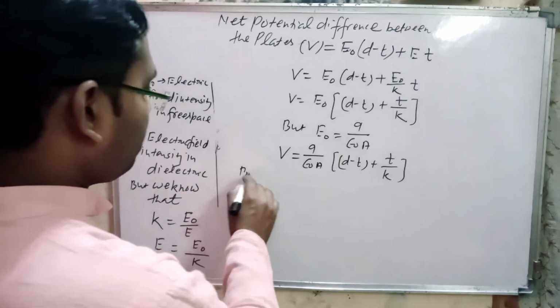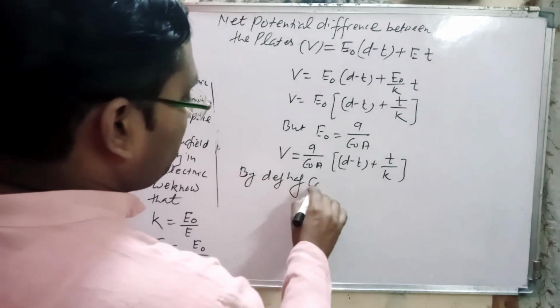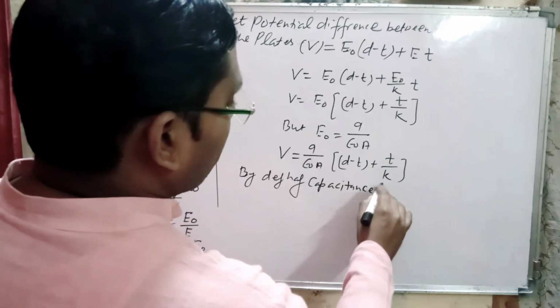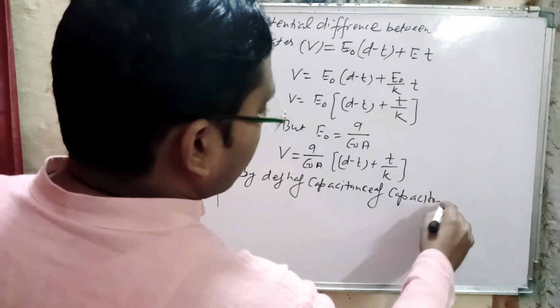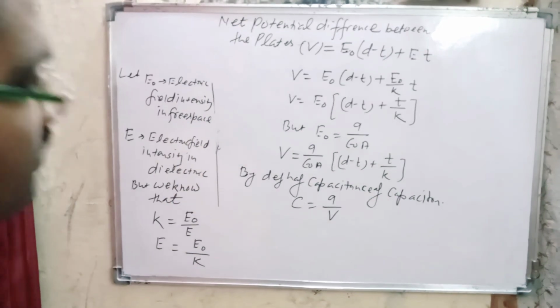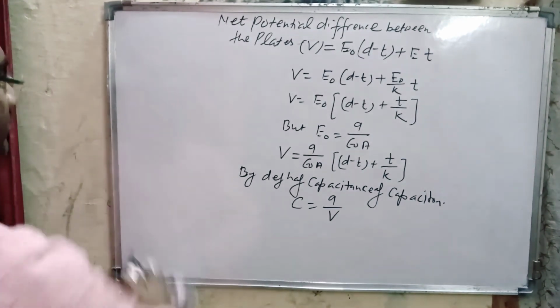By the definition of capacitance of a capacitor, C is equal to Q by V. Now we substitute the value of V, and we get the result.